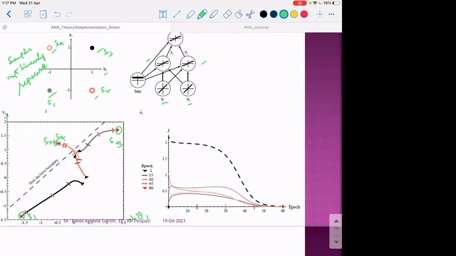Sample 1 and sample 3 came together, and sample 2 and sample 4 came together, and after training, in Y1, Y2 space, they are linearly separable.